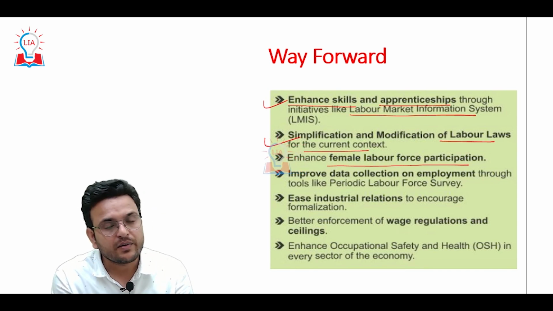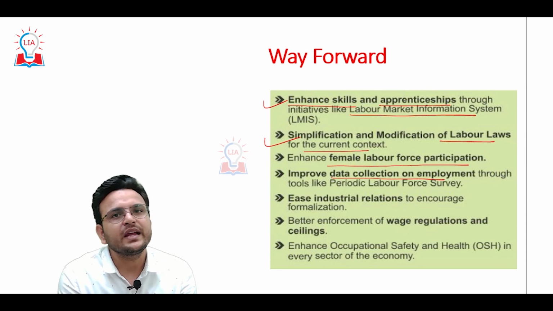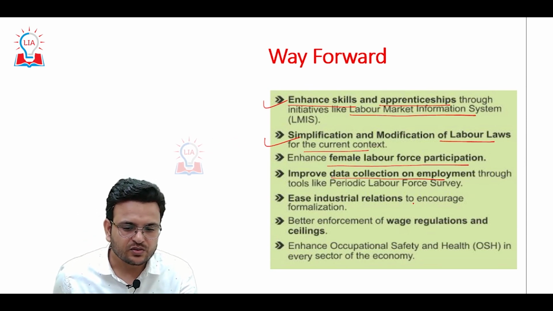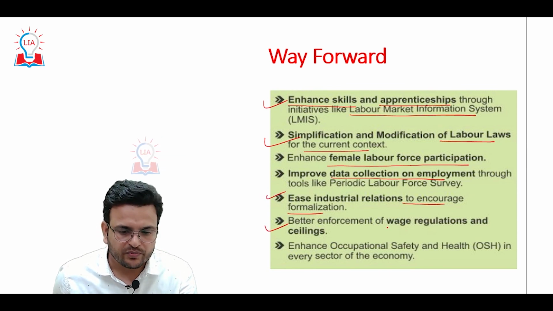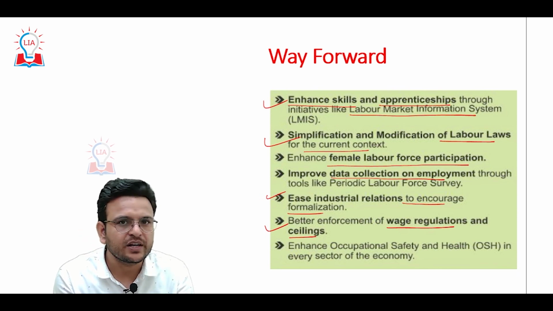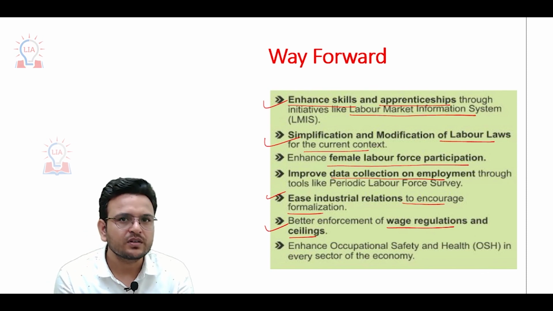The government also has to collect data on employment to make proper plans and policies, ease industrial relations to encourage formalization, and enforce wage regulation and ceilings better. All those measures are needed to formalize employment in India and provide more employment to the people.